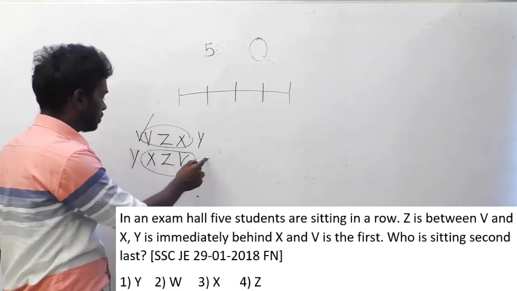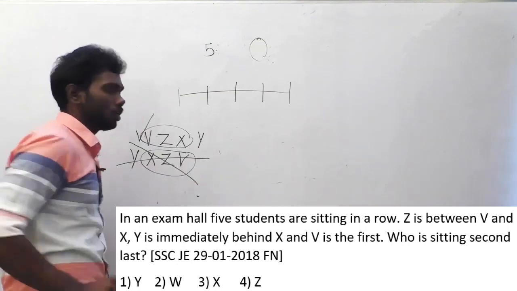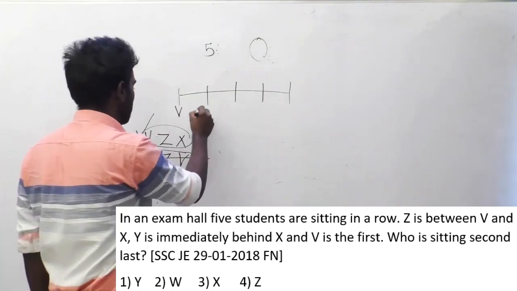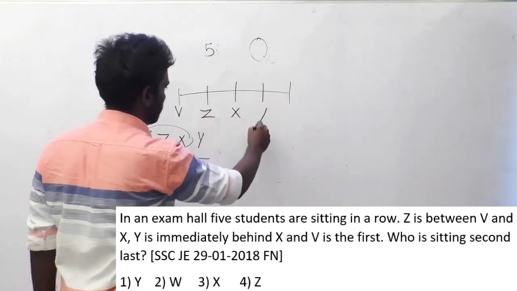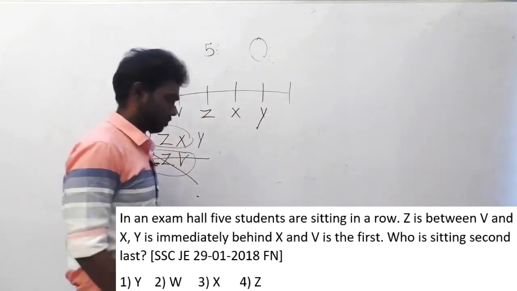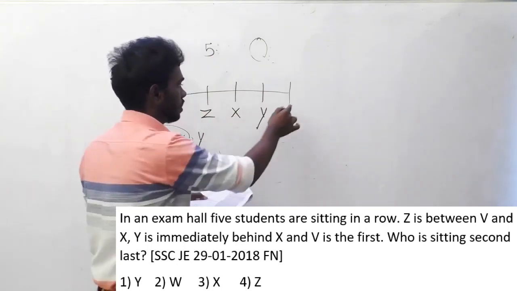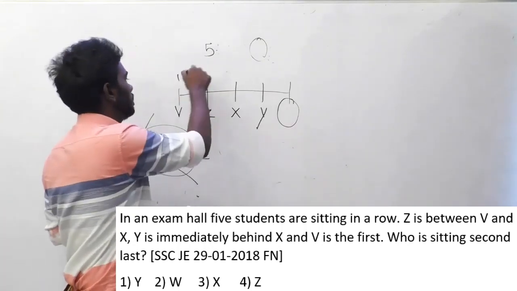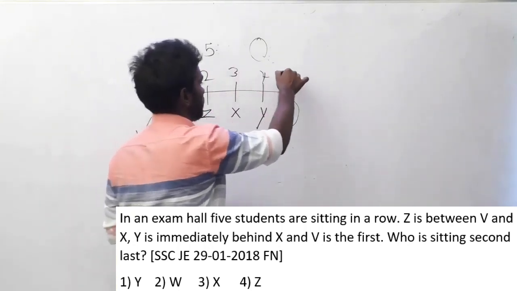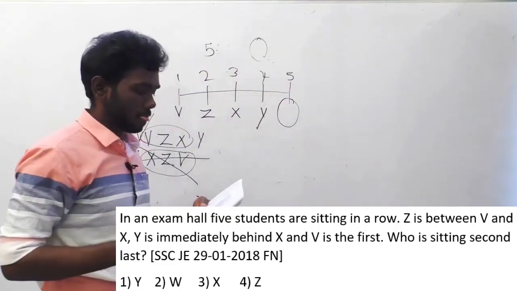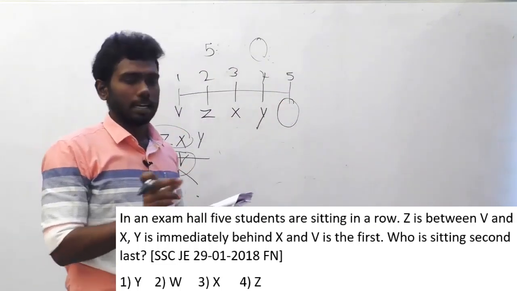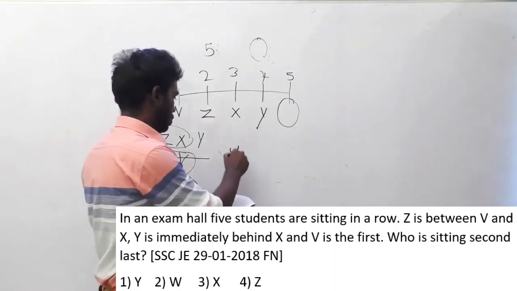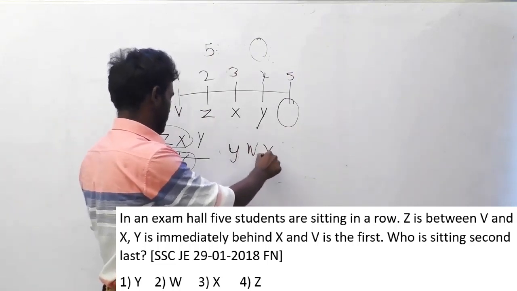In the first option it is not possible to come, because V is going to sit first. So you can just replace this order here: V, Z, X, Y. These are the mentioned conditions, and that's it. They did not give who is sitting here. This is the last place. We don't know who is sitting here. 1, 2, 3, 4, 5. They did not mention. Who is sitting second last is the question they have asked. The options are Y, W, X, Z.